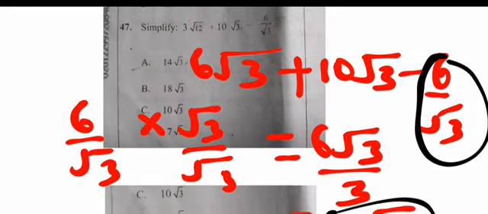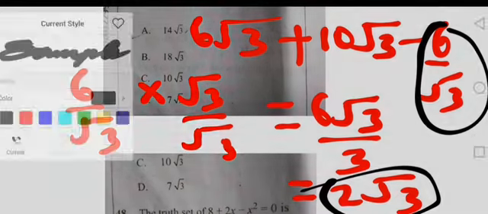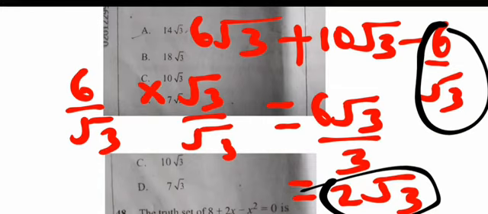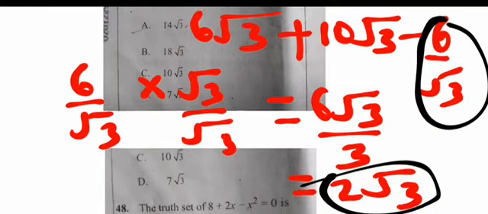Our expression then becomes 6 root 3 plus 10 root 3 minus 2 root 3. We have the expression written again that way.